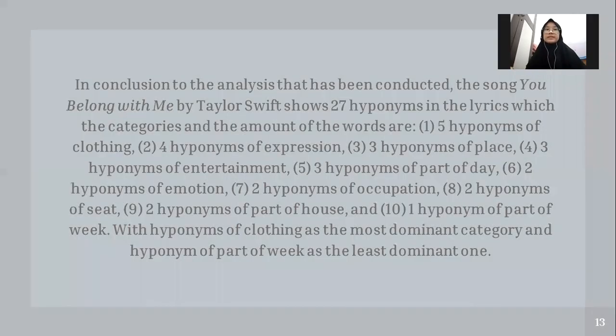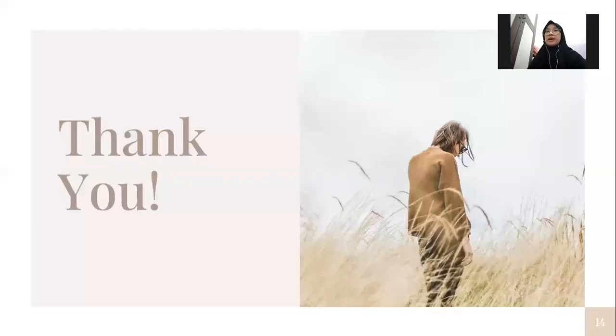Next, conclusions. All right. In conclusion to the analysis that has been conducted, the song You Belong With Me by Taylor Swift shows 27 hyponyms in the lyrics, with the categories and amounts as follows: 1, 5 hyponyms of clothing; 2, 4 hyponyms of expression; 3, 3 hyponyms of place; 4, 3 hyponyms of entertainment; 5, 3 hyponyms of part of day; 6, 2 hyponyms of emotion; 7, 2 hyponyms of occupation; 8, 2 hyponyms of seat; 9, 2 hyponyms of part of house; and 10, 1 hyponym of part of week, with hyponyms of clothing as the most dominant category and hyponym of part of week as the least dominant one. I think that's all from me.